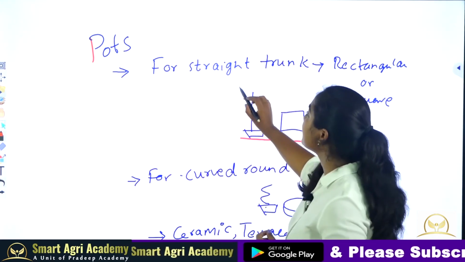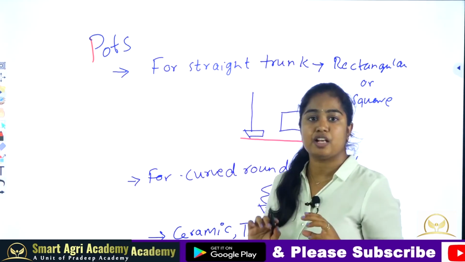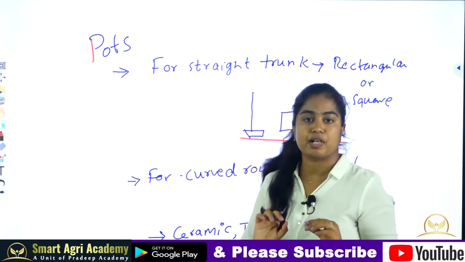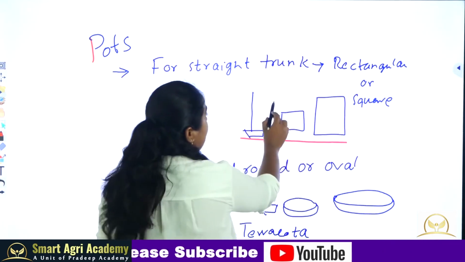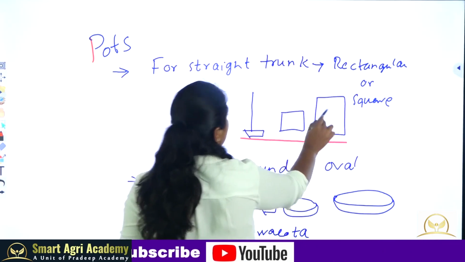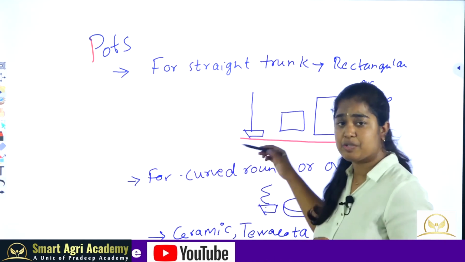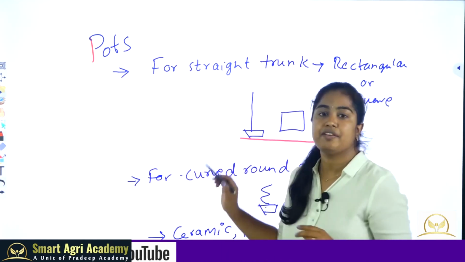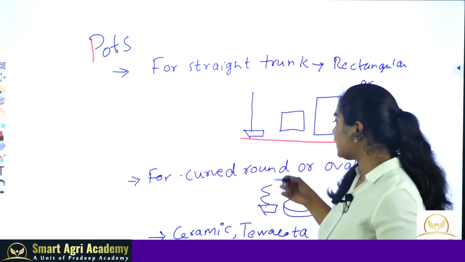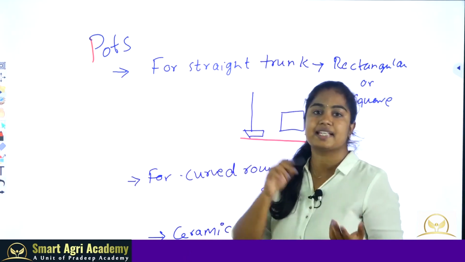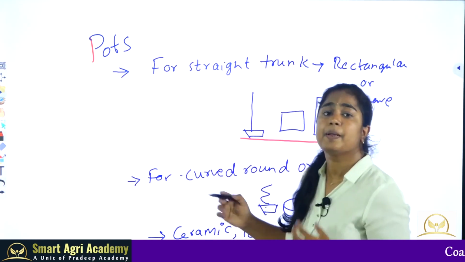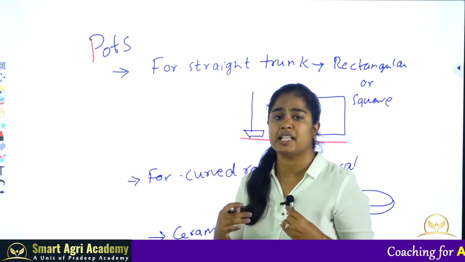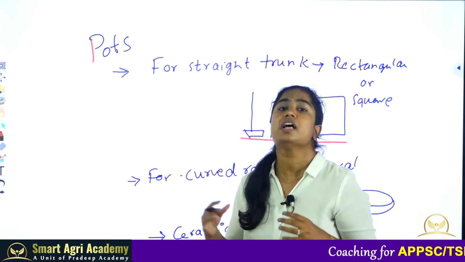If we are planning a straight trunk style of bonsai, either formal upright or informal upright, rectangular or square shaped pots are very suitable. If you are growing any other style of bonsai like cascade, an oval or round shaped pot or any pot with special size and decorations can be used.